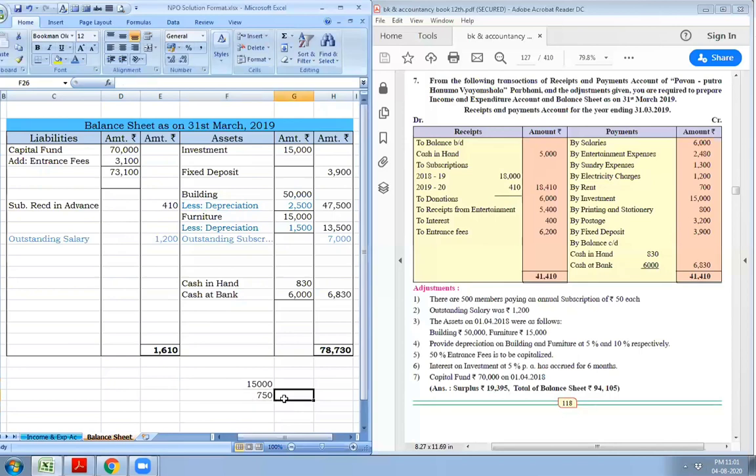This is the interest on investment for a year. And if you calculate it for 6 months only, then it will be rupees 375. So we'll add it to investment.